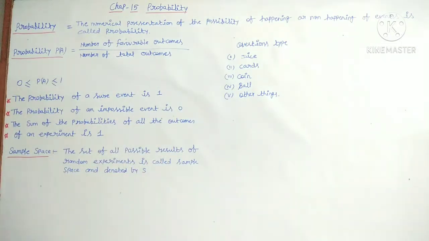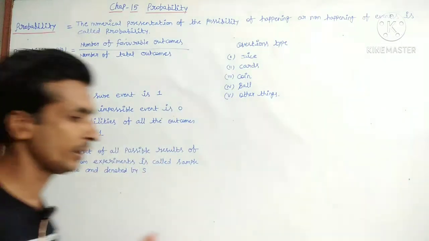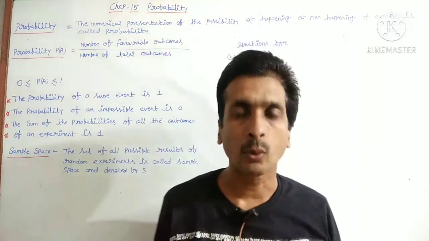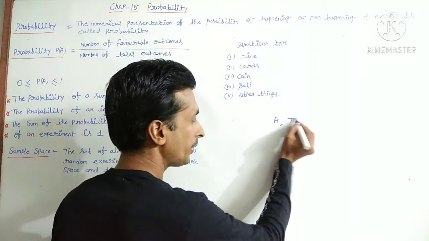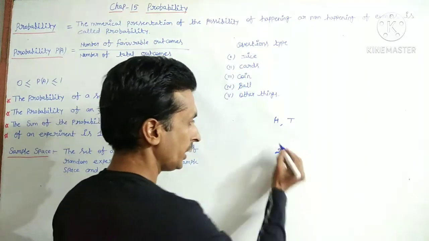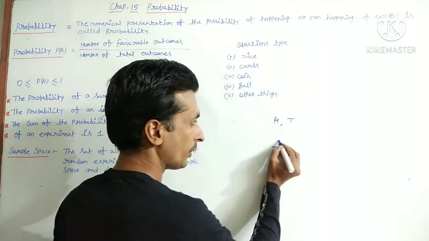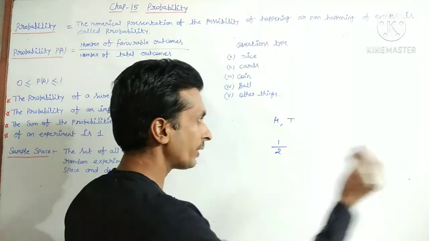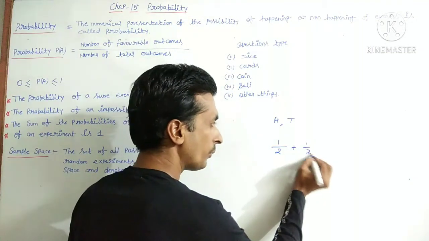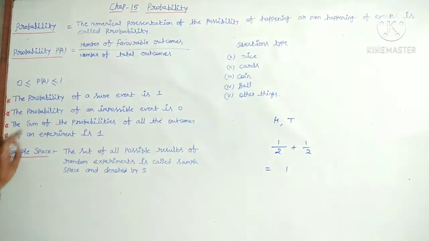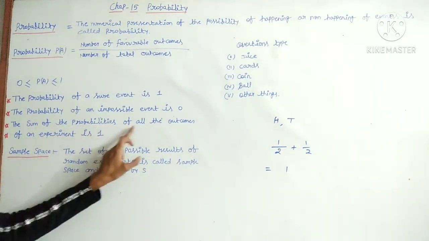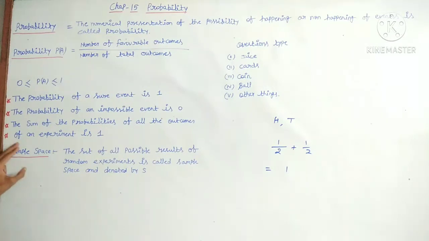The sum of the probabilities of all outcomes. Suppose you add both probabilities, here it is head 1, tail 1, number of total outcomes 2. If you want head, so 1 upon 2, and suppose the other one wants tail, so 1 upon 2. 1 upon 2 plus 1 upon 2 is 1. So here it is written, the sum of the probabilities of all the outcomes of an experiment is 1.